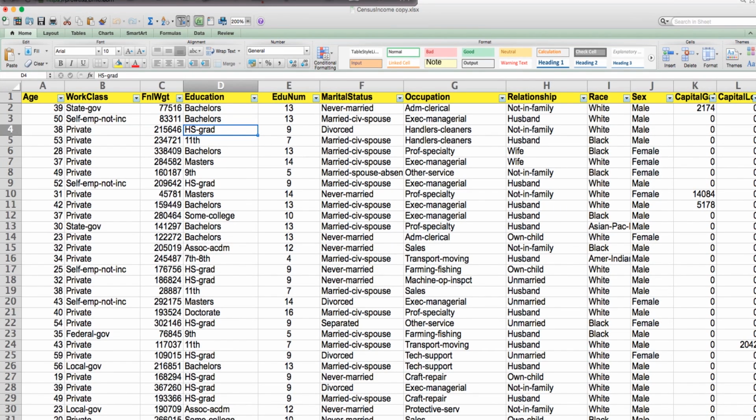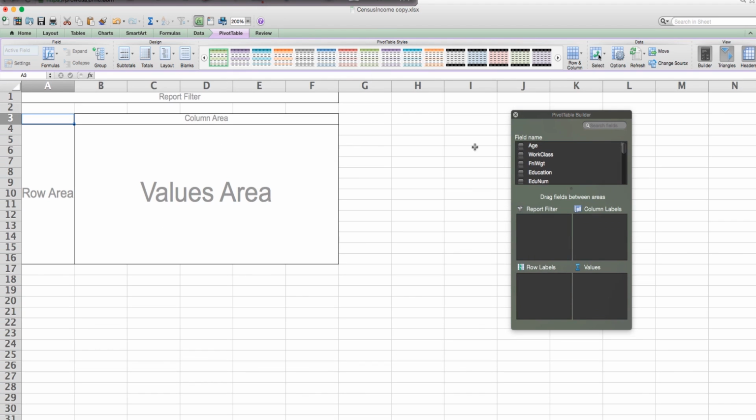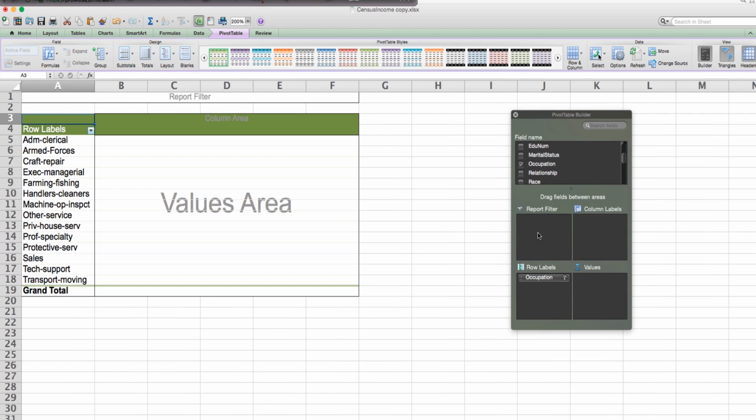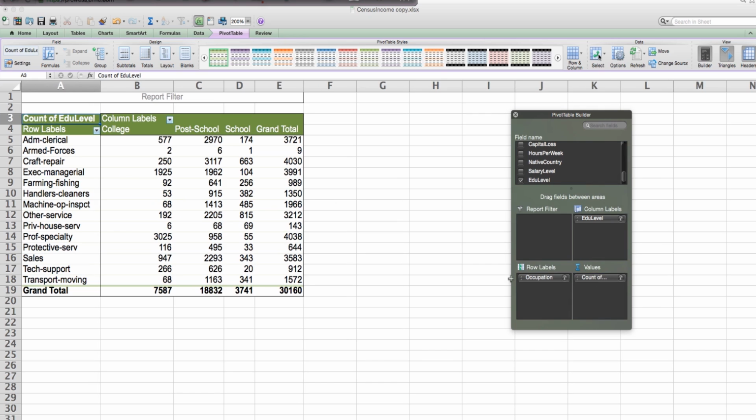Next, I'll build a pivot table with this new variable thrown into the mix. So I will click on any cell within the data table, go over to Data, Pivot Table, and I will put my pivot table in another spreadsheet. Over here, I'm going to look for the different occupations as my rows and education level as my columns. I get these three columns over here with a grand total. Both of these grand totals play a huge role, as we will see later on. And I will just go ahead and sum by education levels. So I have this pivot table that we will start working with.